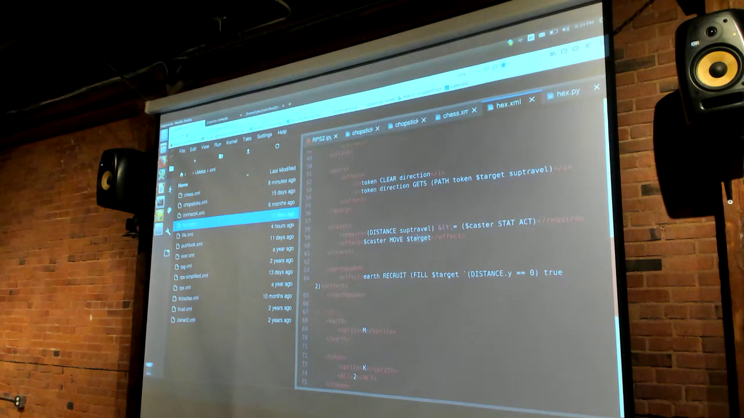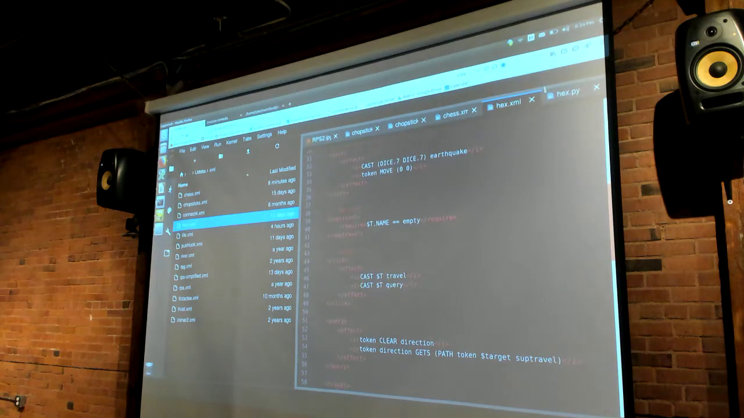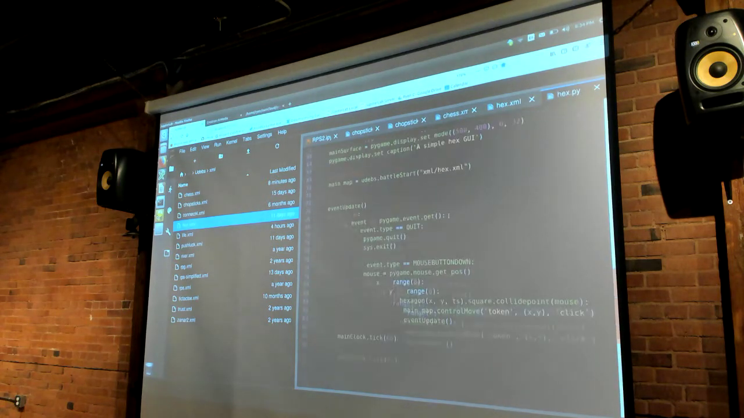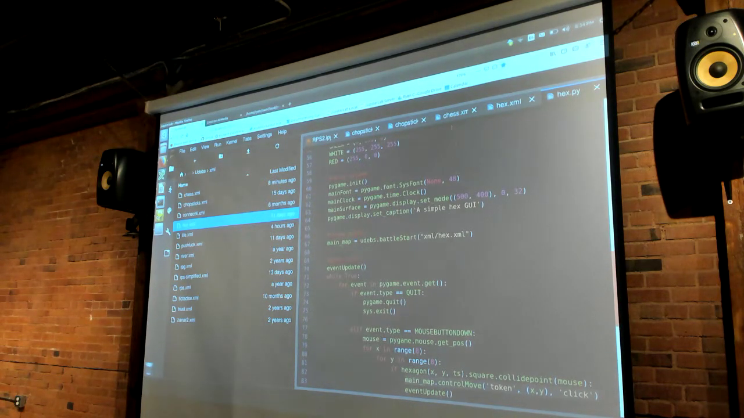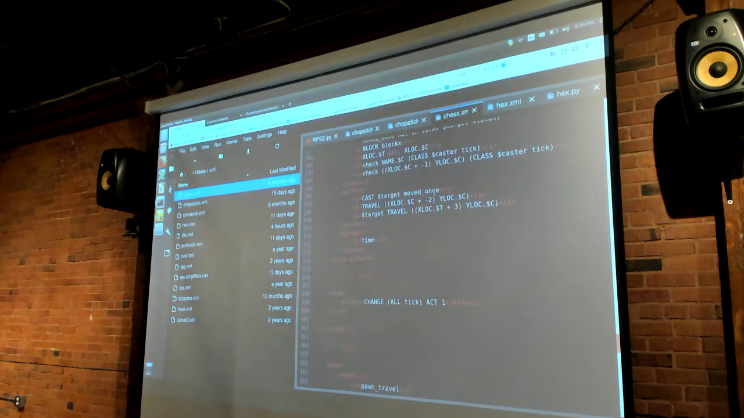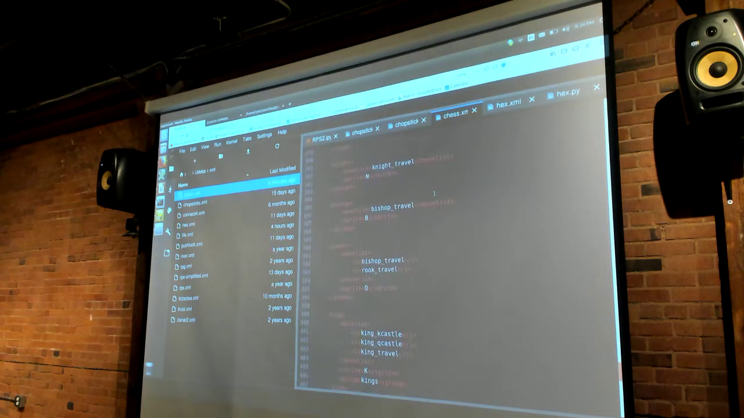Do you handle probabilistic stuff, like dice? Yeah, I literally have a call in here called dice. Let's go back to the hex stuff. I think I have a dice 7 in hex. Basically it says roll a 7-sided dice. It's a weird sided dice, but it does.